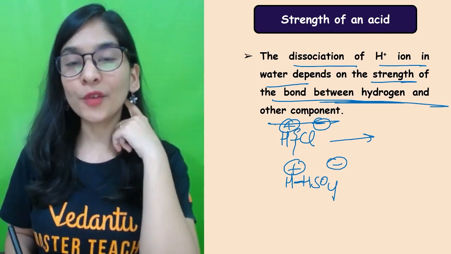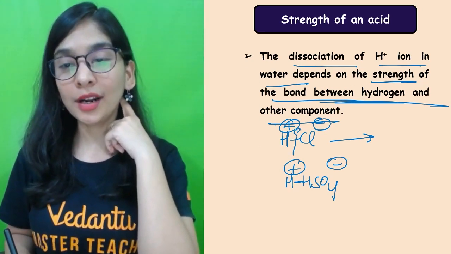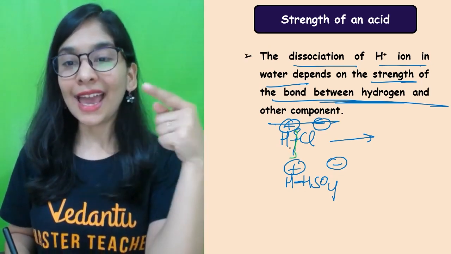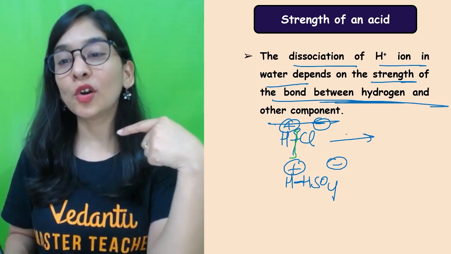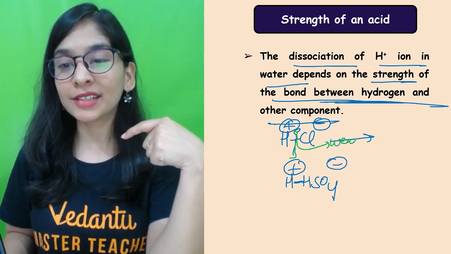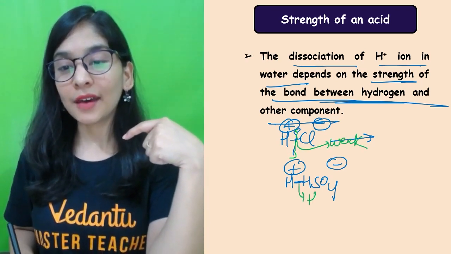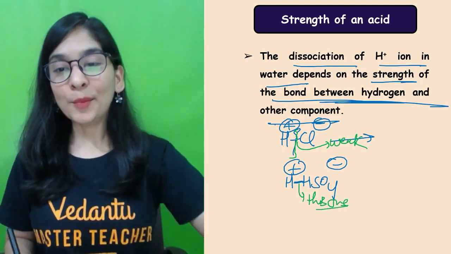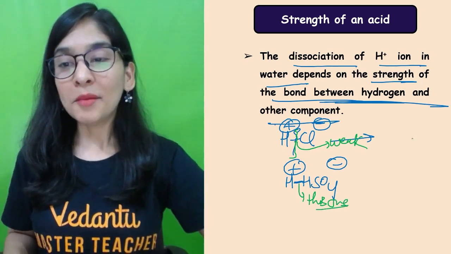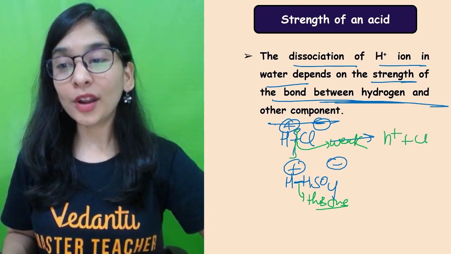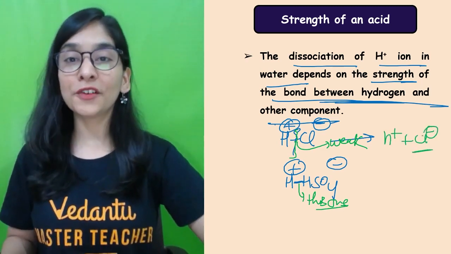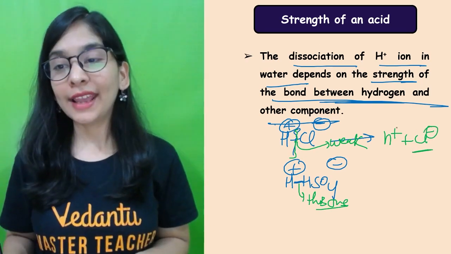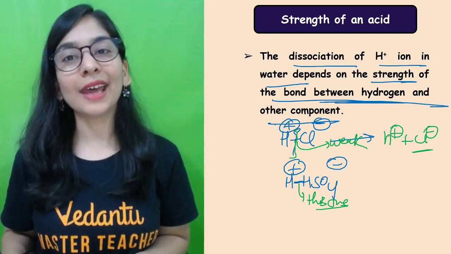So when we talk about HCl and H2SO4, to dissociate this bond, less energy is needed, and it is going to dissociate better because this is a comparatively weaker bond than this one. That means the bond strength of this is weaker. My Cl negative readily wants to become Cl negative. Why? Because it has the electron and it's stable with that.